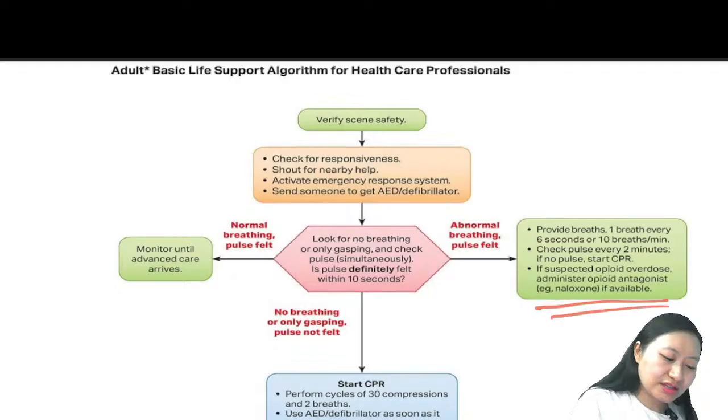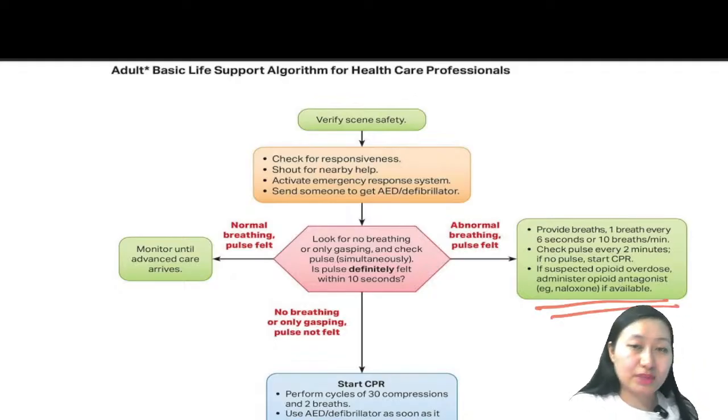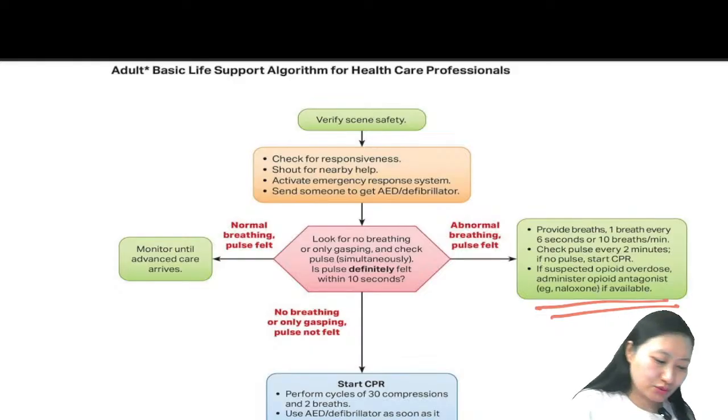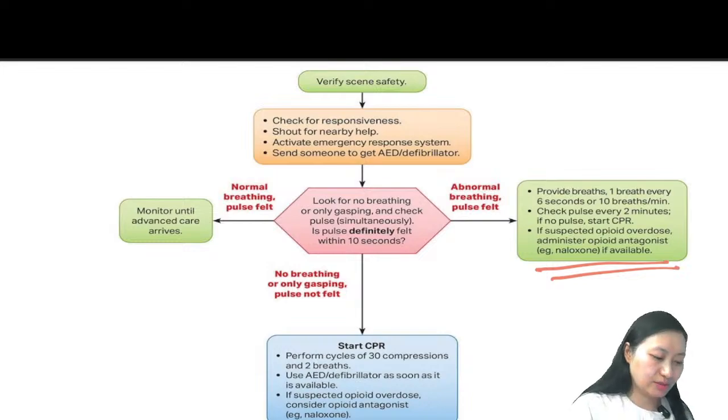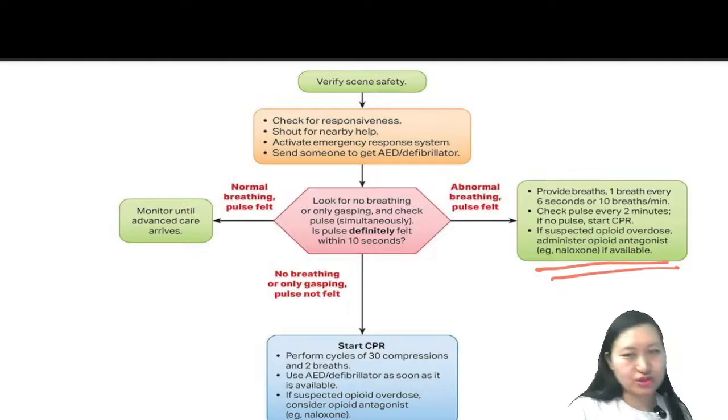So if you're suspecting that the patient has gone into cardiac arrest because of opioid overdose, or you're suspecting any kind of opioid overdose, you will also have to administer naloxone if available. If not, we will go on with our basic BLS, whichever is available, right? You have to find out within 10 seconds, pulse as well as respiration.